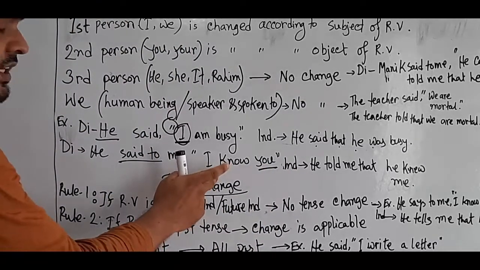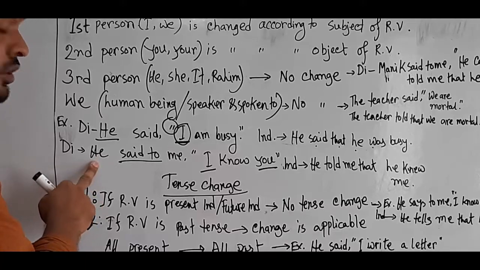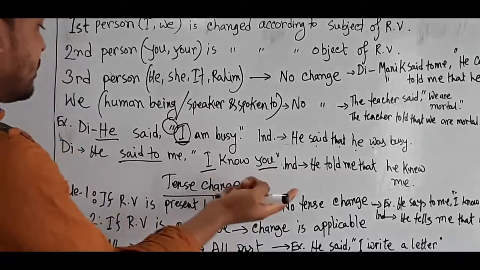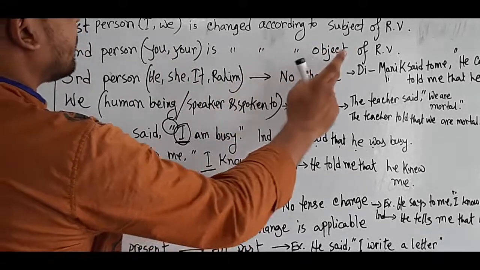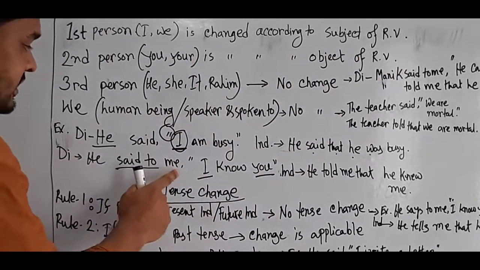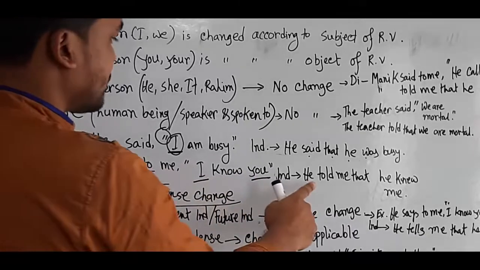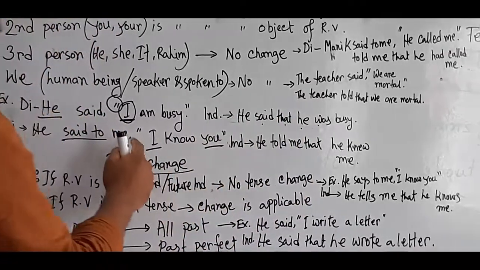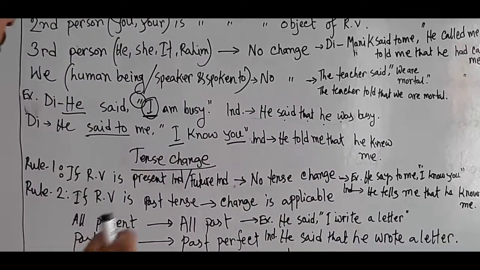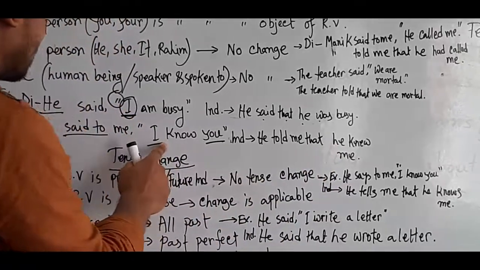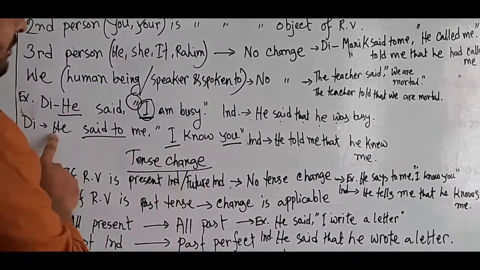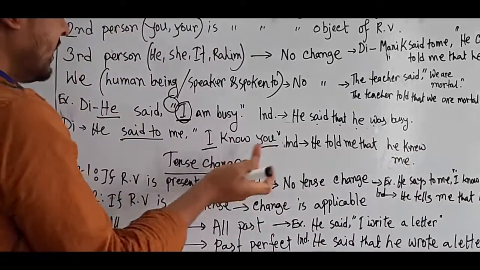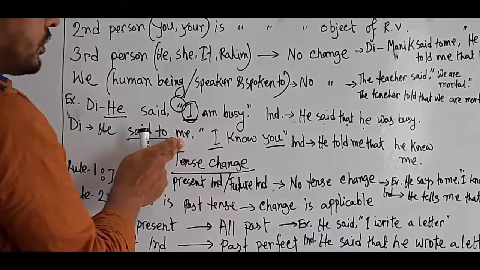Okay, first of all you have to change first person according to the subject of the reporting verb, he, and second person according to the object of the reporting verb. That's why he told me. We will use that and skip the inverted commas. He, because of first person, we have to use the subject of the reporting verb. He knew me. That means you is changed into the object of the reporting verb, me.